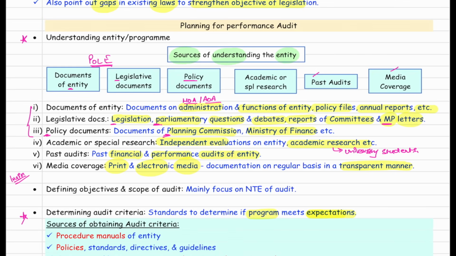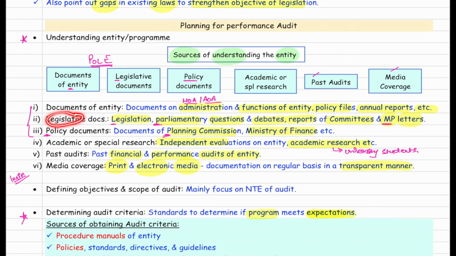Let's read the sources. The first sources are 3 types of documents. First we will focus on understanding, then I will give you a technique to remember it. Documents related to entity. Sir, what are the documents related to entity? Documents of administration like memorandum of association, articles of association, functions of the entity, policy files, annual reports of the entity. You can also see the website, etc.